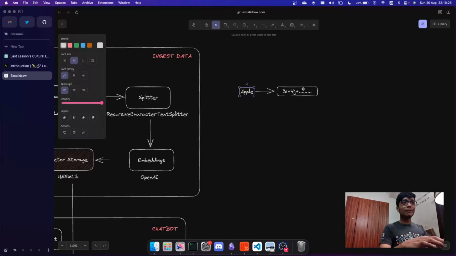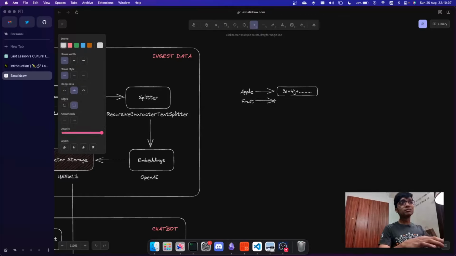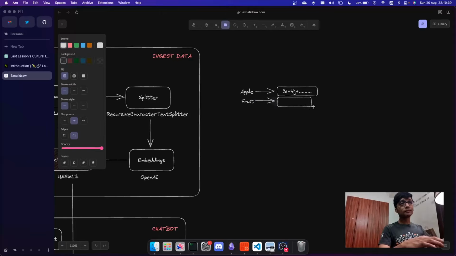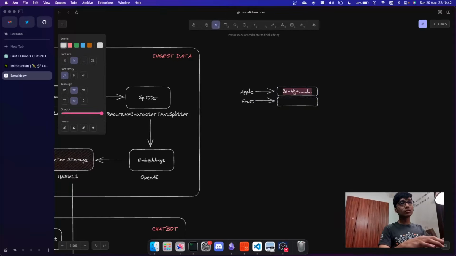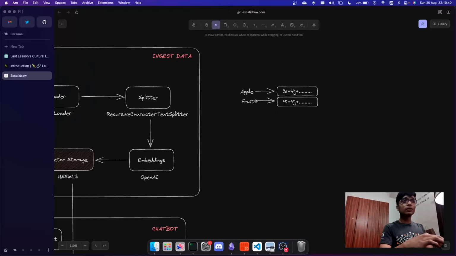But Apple might have this vector, and then say I have a fruit. Now fruit will have a pretty similar vector to this. Say this might be 4i plus 4j, and on numerical data, vectors are easier to calculate how similar they are. How that is done is something called cosine similarity.